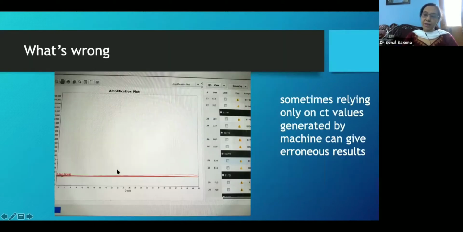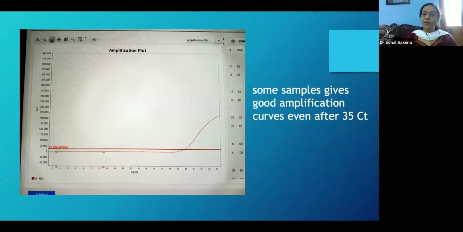Then sometimes relying only on the CT values can give you a very erroneous result. See here, the threshold has been crossed, but there is no curve. So this sample should ideally be given as negative and not as positive. Other samples will give you a threshold of 35, but you get an excellent curve.